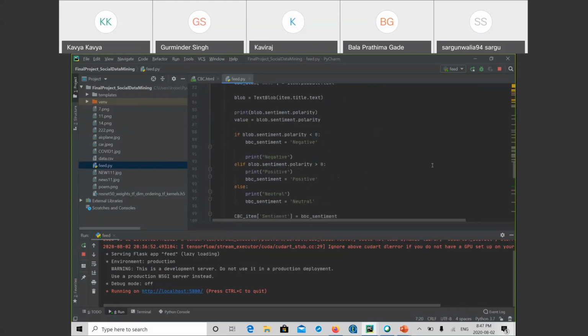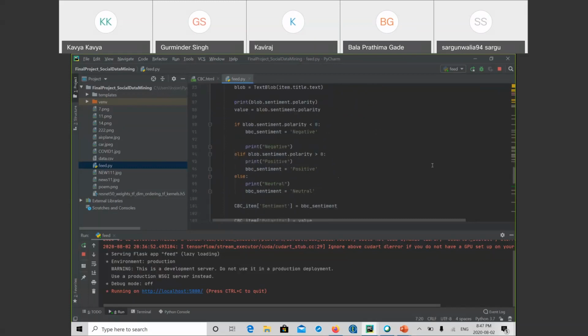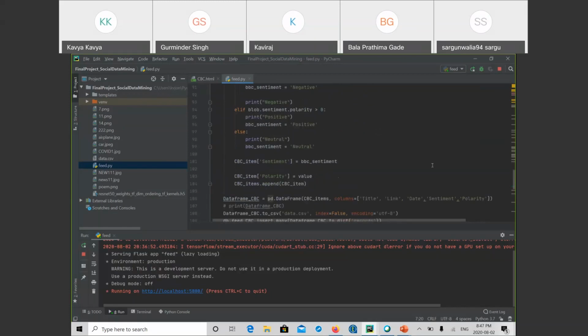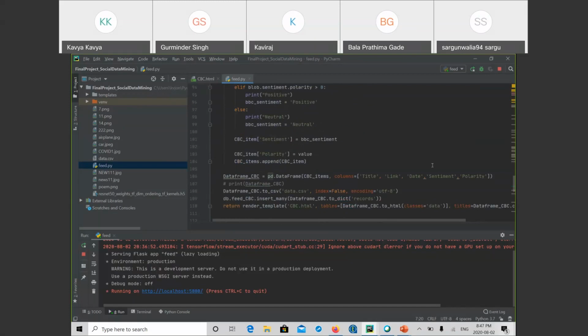And next, with the use of TextBlob, we are passing the title to it. For that we are using sentiment analysis. We are using the polarity, and we are getting the sentiments for this. Next we are saving the sentiment and polarity in the array. Then we are appending the items to the array. Then we are passing the data frame, and in the data frame we are using 5 columns. Then that data is saved to a CSV file, data.csv.